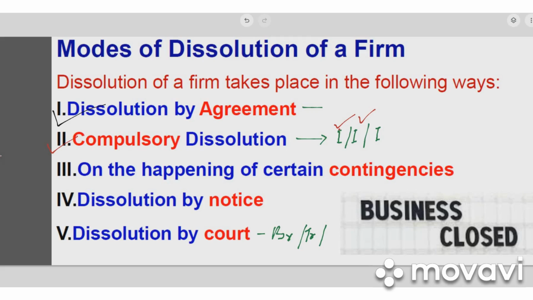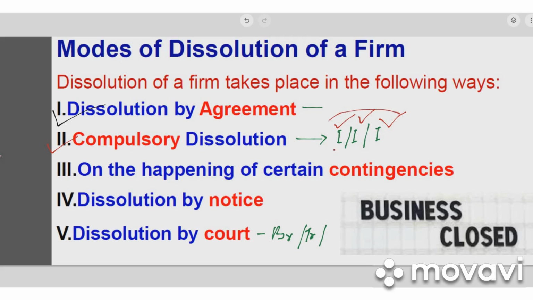Okay, the first one is if the business is illegal. Second one, if the partners are insolvent. Then third one, if the partners are insane. If there is insanity, if anyone becomes unsound mind, then they will have to close down the business. If all the partners, or all except one, become unsound mind, insane, they will have no option but to close down the business. So these are the three cases of compulsory dissolution.